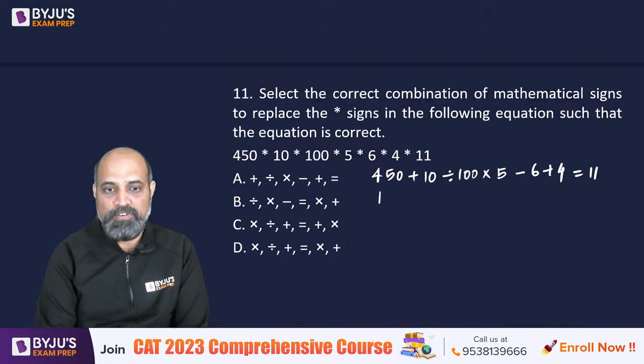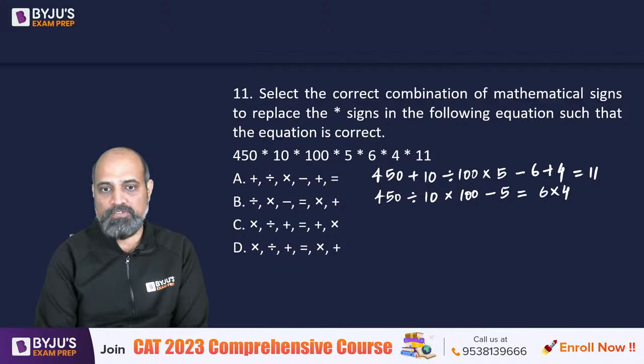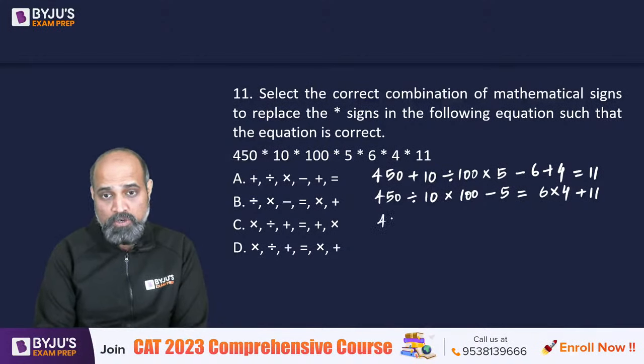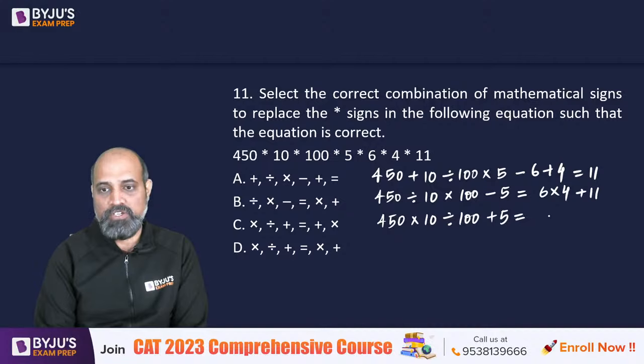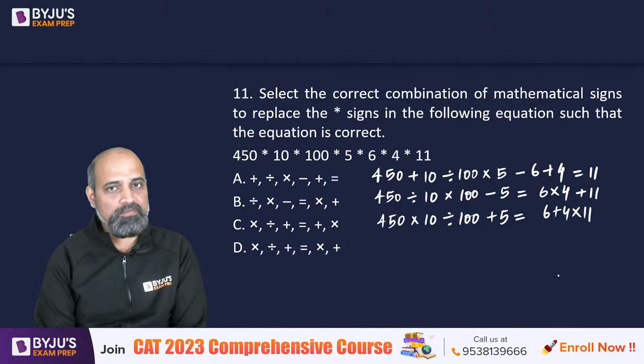Option B is going to give us 450 divided by 10 into 100 minus 5 is equal to 6 into 4 plus 11. Third option is going to be 450 into 10 divided by 100 plus 5 is equal to 6 plus 4 into 11. मेरे ख्याल से आंसर मिल गया.